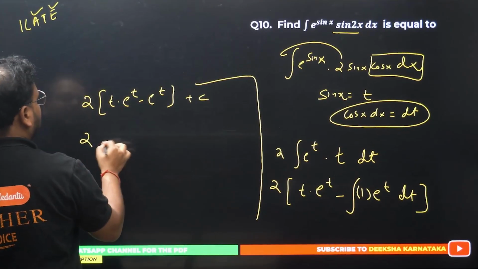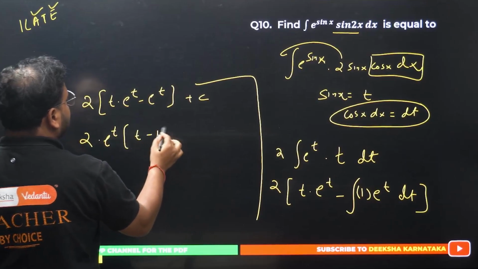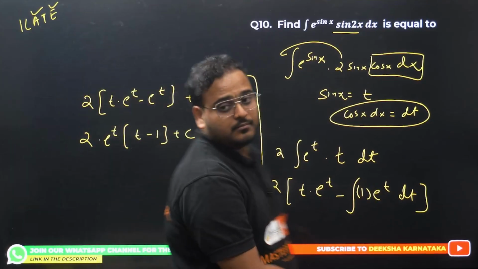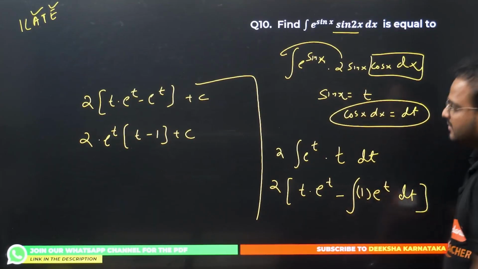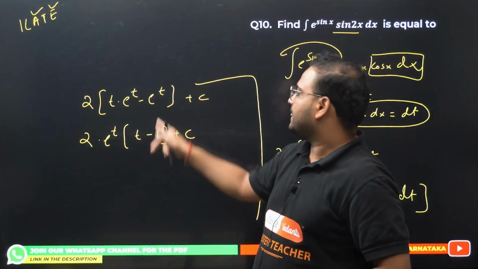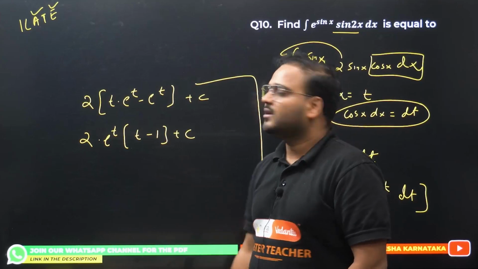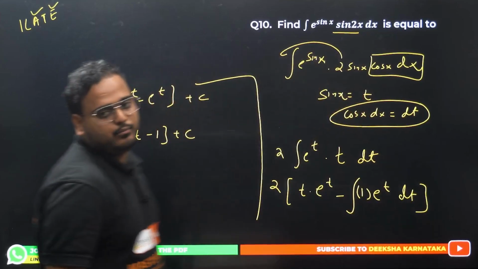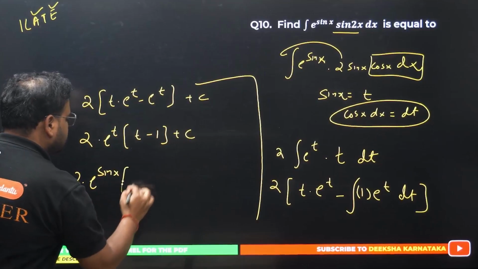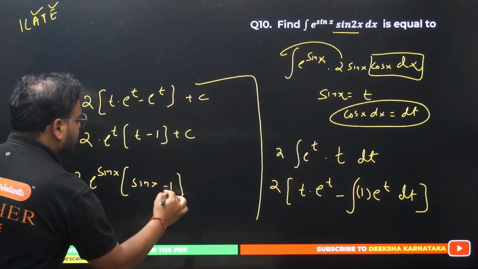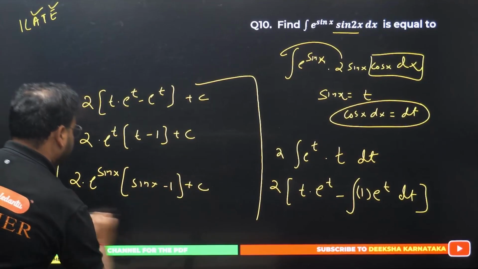Take 2 times e power t common. I get t minus 1 plus c. Please check. Integration of this e power t will be again e power t. You can take e power t common, get t minus 1. Now put the value of t back in. 2 times e power sin x minus 1 plus c. Final answer.